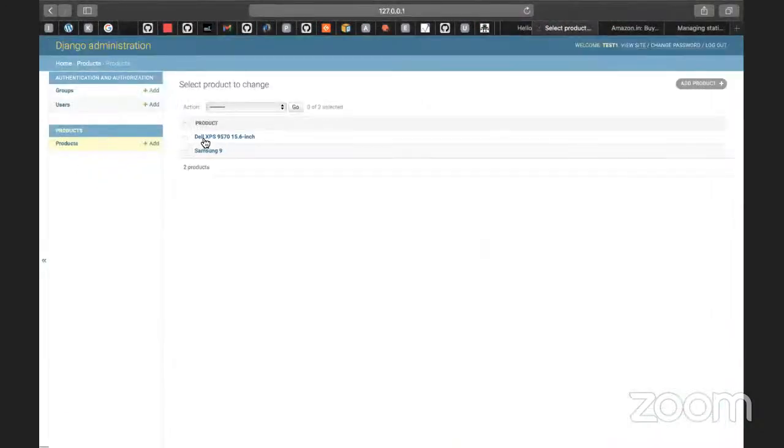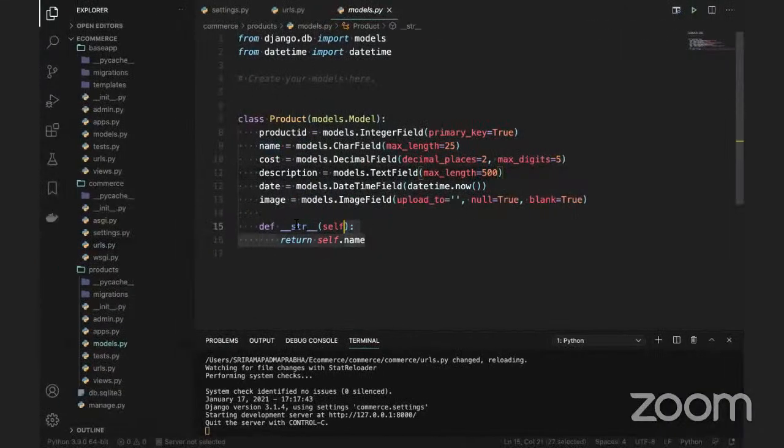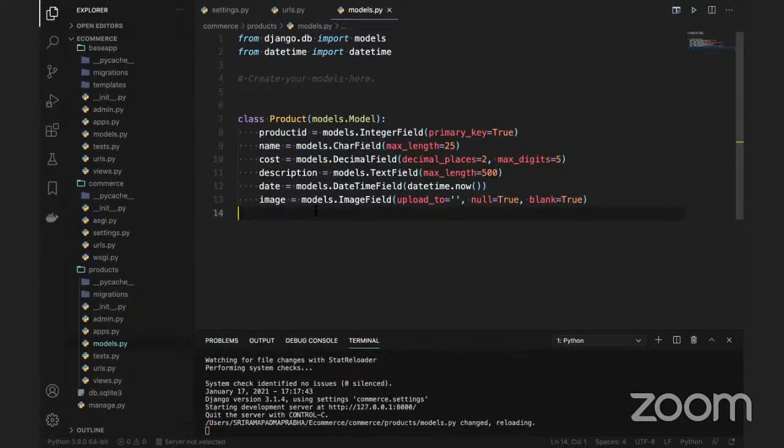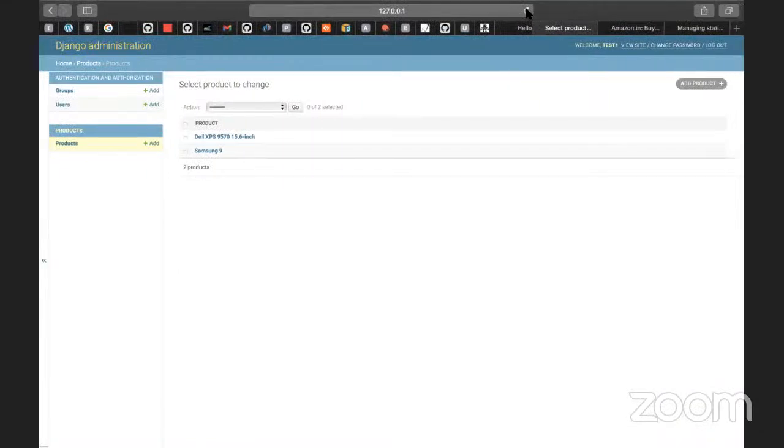If I'm not overriding the string method, this product name will show as an undefined object. Let me show you right away. For example, I will remove the string method here and refresh the page. You can see there is Product object 222 and Product object 11.